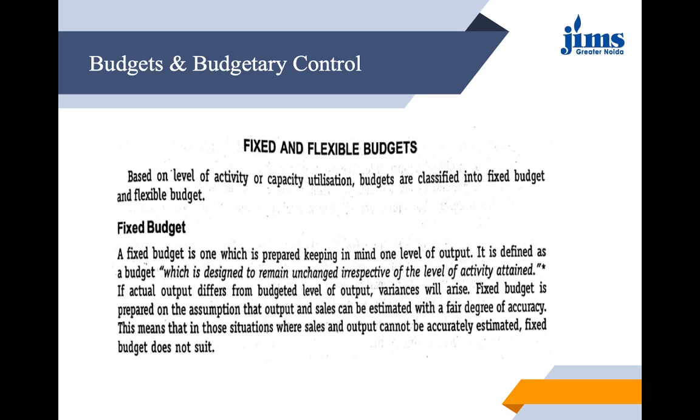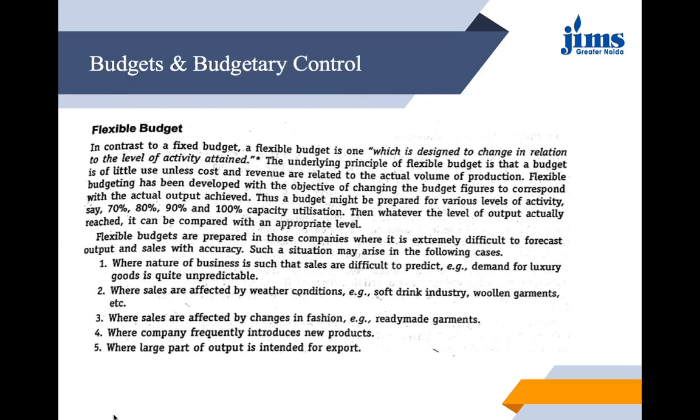So if the actual output differs from the budgeted level of output, the variance will arise, but fixed budget is prepared on the assumption that output and sales can be estimated with a fair degree of accuracy. Means whatsoever we have assumed will be true. This means that in those situations where sales and output cannot be accurately estimated, fixed budget does not suit. Where your estimations may prove to be wrong, the fixed budgets may go inappropriate. It may not be suitable to have a fixed budget in that situation.